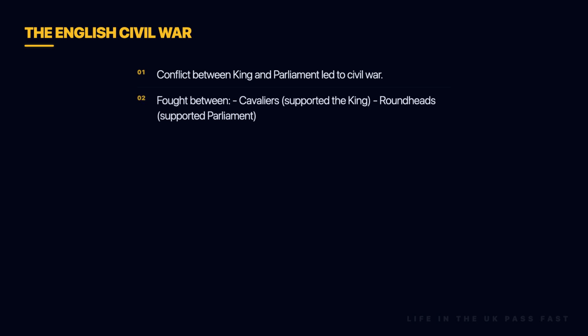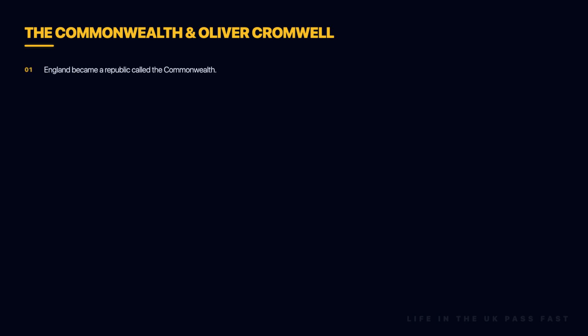The war was fought between the Cavaliers, who supported the king, and the Roundheads, who supported Parliament. The king and the Cavaliers were defeated at the battles of Marston Moor and Naseby. Charles I was held prisoner, but because he refused to reach an agreement with Parliament, he was executed in 1649. After the execution of Charles I, England declared itself a republic, called the Commonwealth. There was no longer a monarchy.